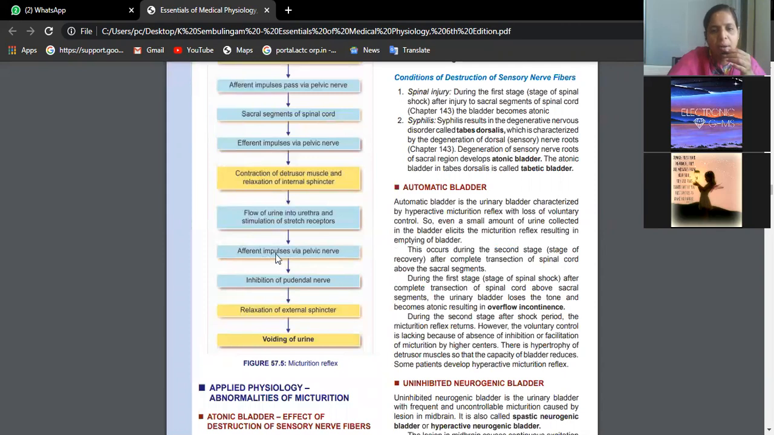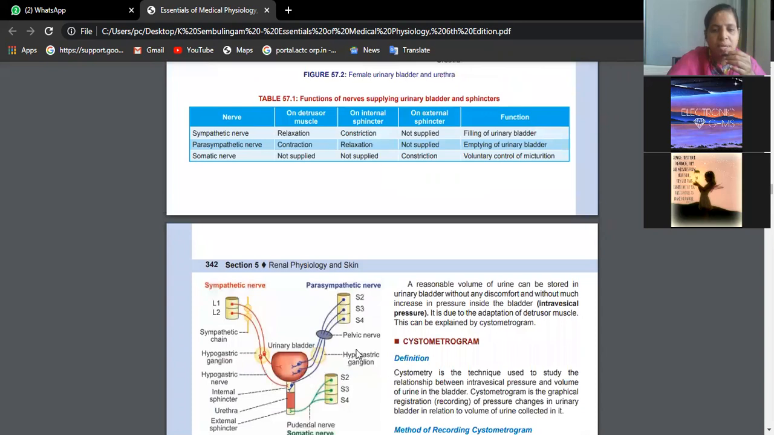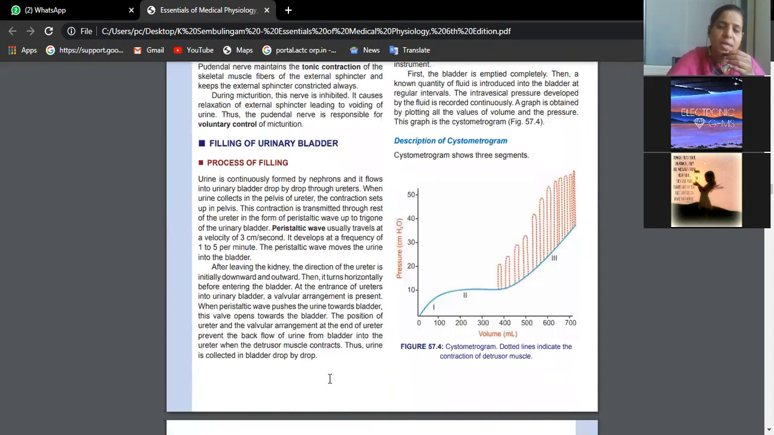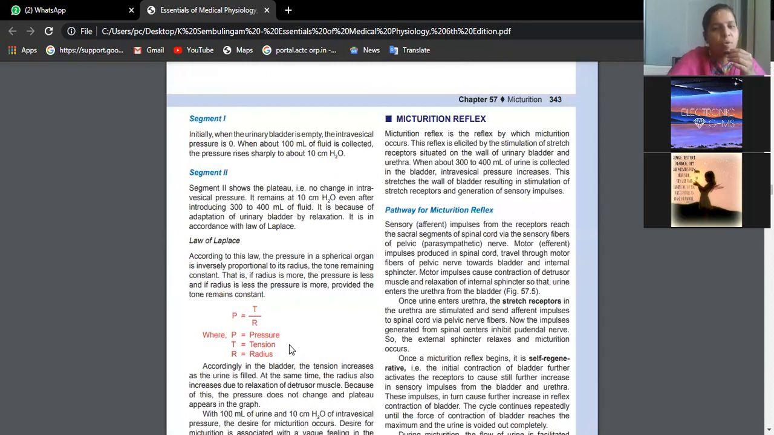Again, these nerves are the pelvic nerves. Then inhibition of pudendal nerve, relaxation of external sphincter. This should relax. Then only the person will be able to void the urine. So for this answer, give the nerve supply with the help of this diagram. Cystometrogram is anyhow a separate answer. It's not related to this answer, but just for your knowledge, I told you. You can add the graph if you want, and then you get this micturition reflex: how the urine is coming out of the urinary bladder and how it is voided. Okay, so that is about micturition.